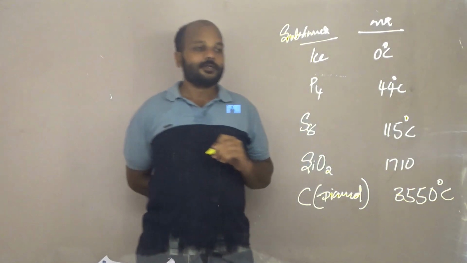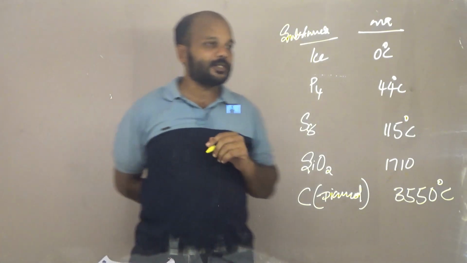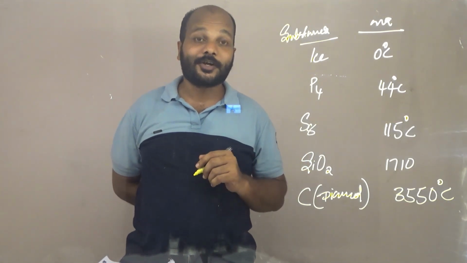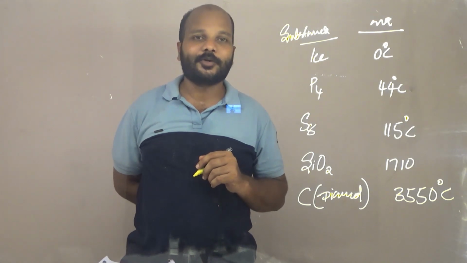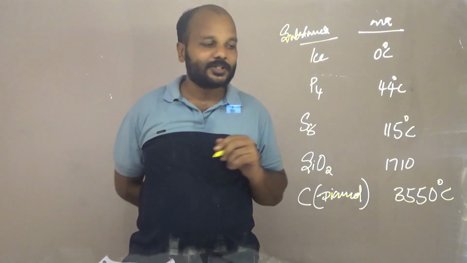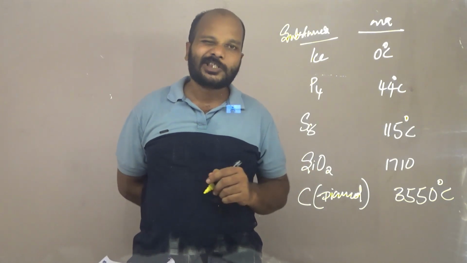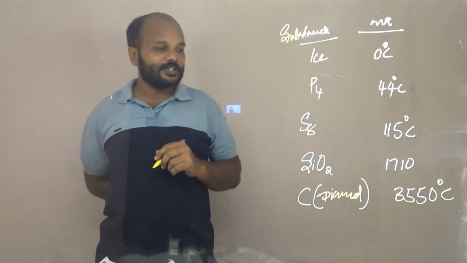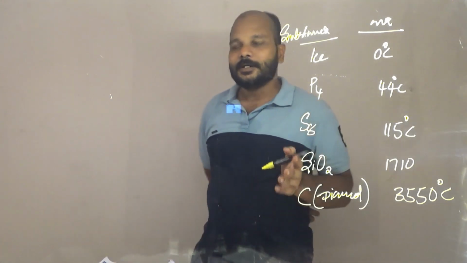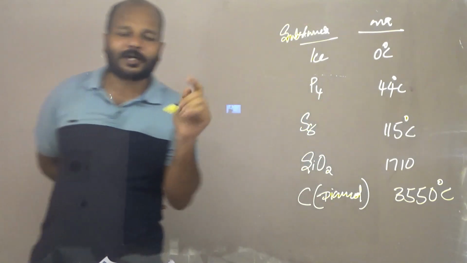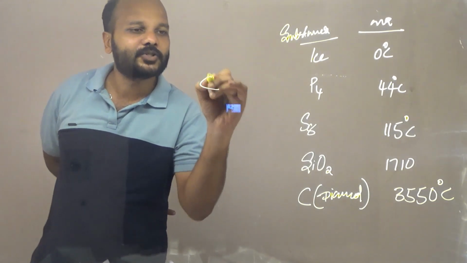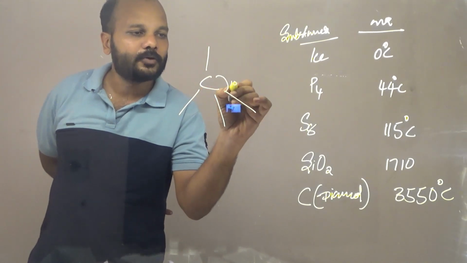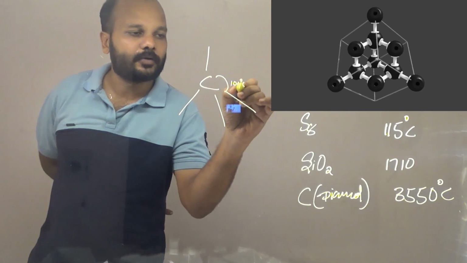Okay, so one thing you can see is that diamond and silicon dioxide are going to have a very high melting point. What you can understand from that is that these are not just simple small molecules, but giant structures. For instance, you can see the structure of diamond, and diamond is made only of carbon. So do you know how the carbon is arranged? In diamond, each carbon is bonded at 109 degrees.